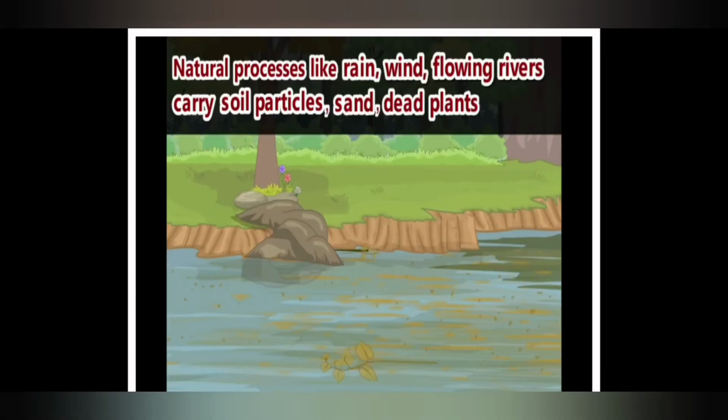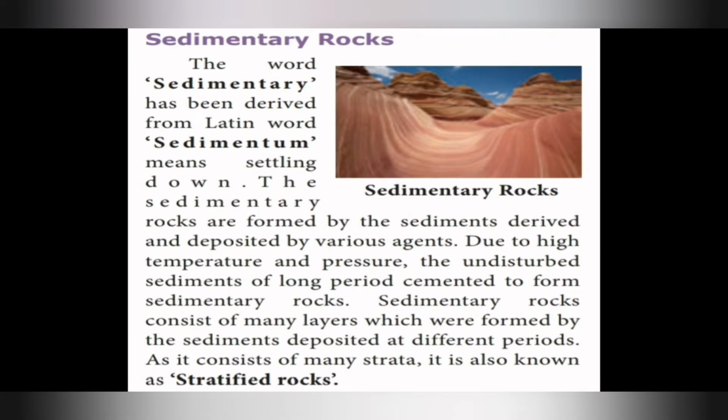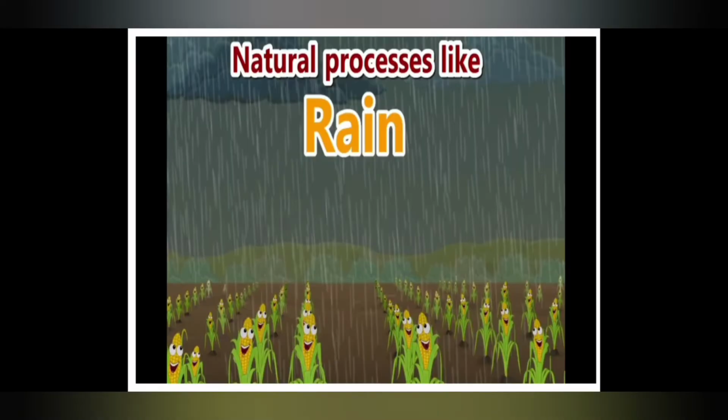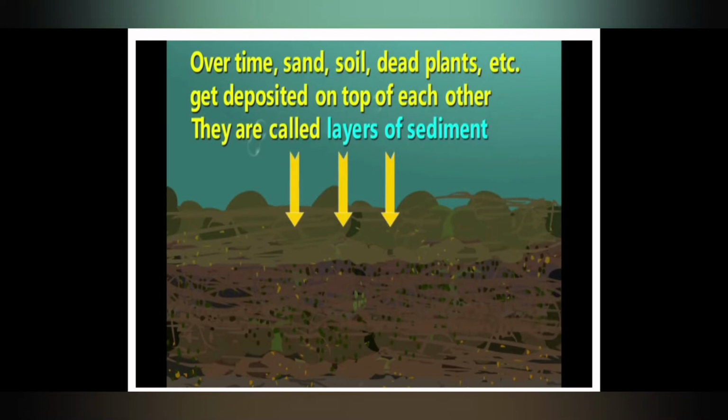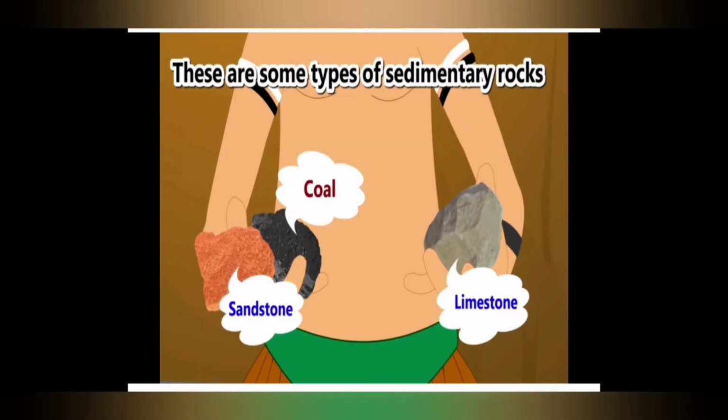They form many layers, so these are called layers of sediment. Some types of sedimentary rocks are coal, sandstone and limestone.